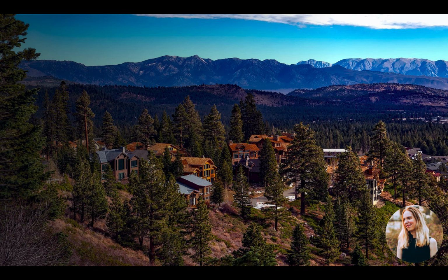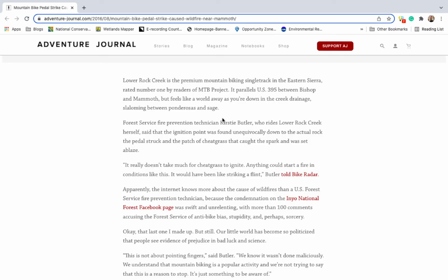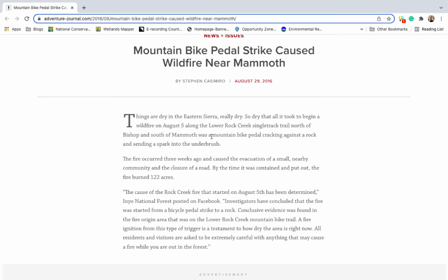Yet tourists and recreators alike continued to throng to Mammoth Lakes, eager to use up paid vacation time before the weather turned. Fate intervened on August 5th, when a mountain biker began a trip down the lower Rock Creek Trail, a 7.8-mile-long single-track mountain bike path that meanders through the Inyo National Forest. At some point along the way, the biker took a tight turn and cracked a bike pedal against a rock.